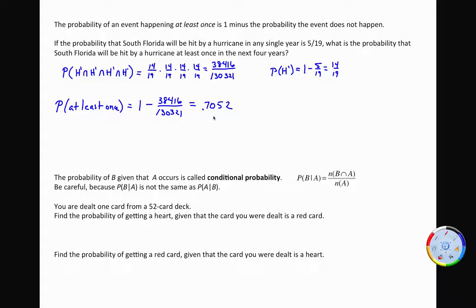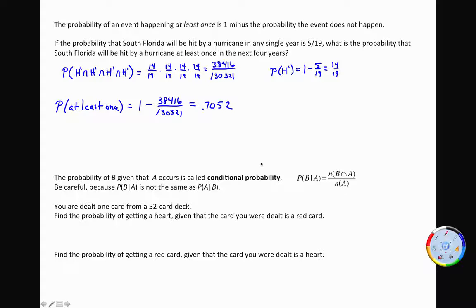So a little more than 70% chance that South Florida will be hit by a hurricane at least one time in the next 4 years if the probability of it being hit in any single year is 5/19. Okay, so at least one probability. And we'll do some more examples of that when we get to the question section.